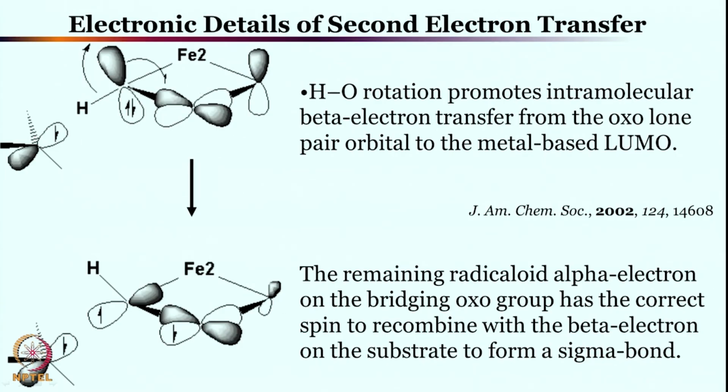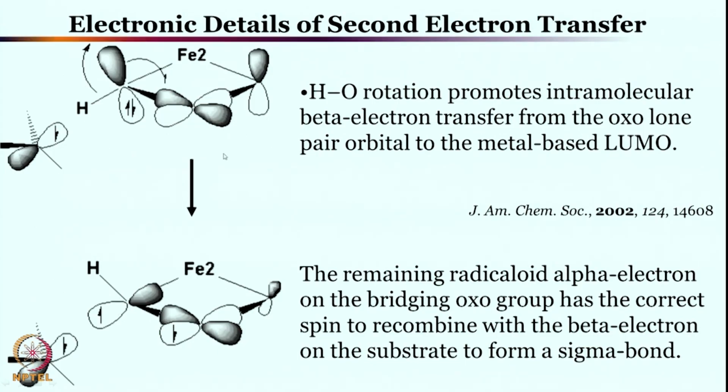So this HO rotation promotes intramolecular beta electron transfer, from the oxo lone pair orbital to the metal-based LUMO. So this is the metal-based LUMO. So oxo lone pair to the metal-based LUMO, this transfer is happening. The remaining radicaloid, that is over here, after one electron transfer, the remaining alpha electron on the bridging oxo group has the correct spin now to recombine with the beta electron of the sigma bond of the CH3 radical, and these two now will form the sigma bond.